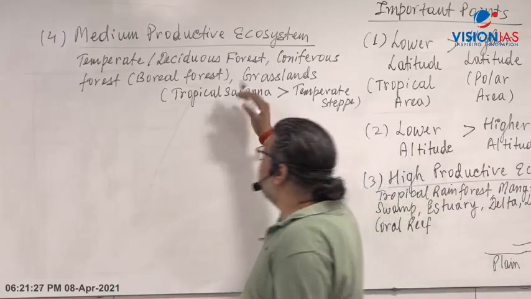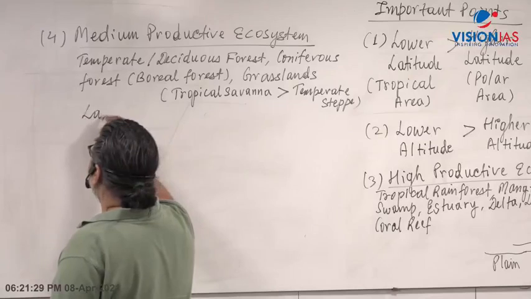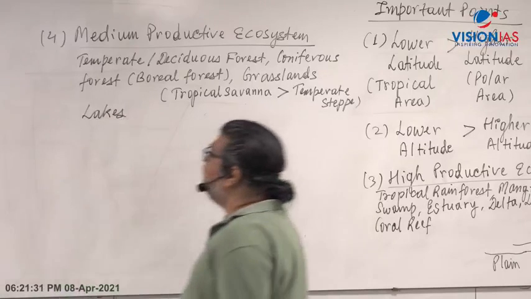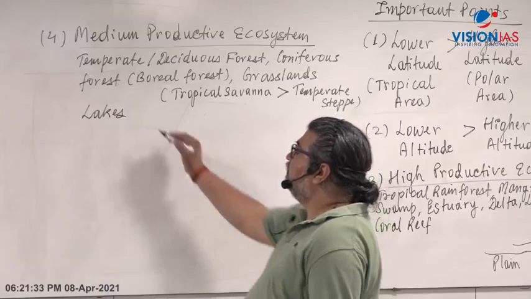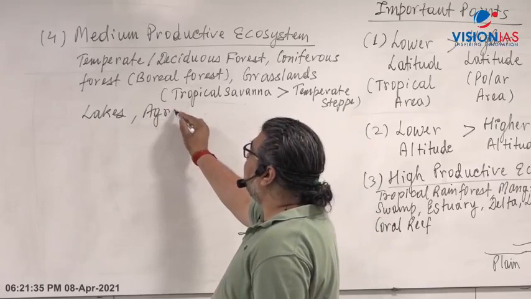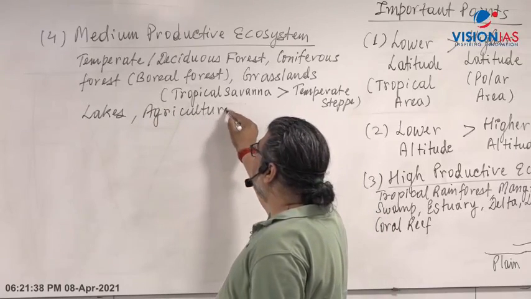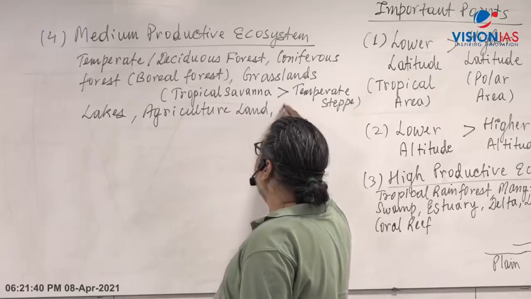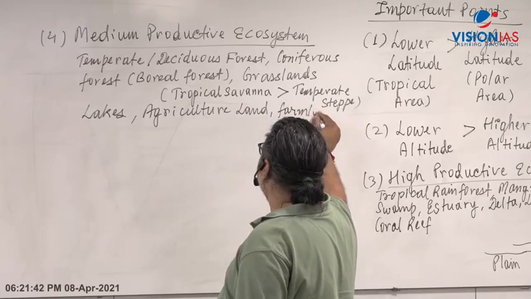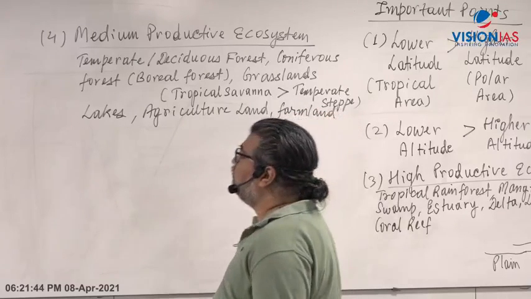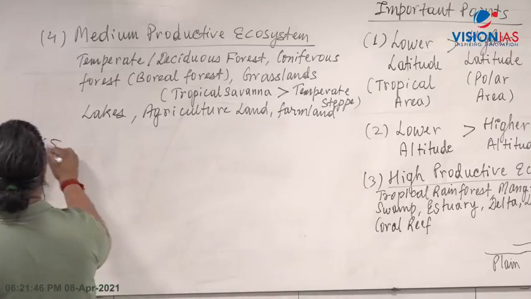Then in terms of lakes, lakes will have a medium level of productivity. Then again, agricultural land, farmland, cultivated land, they all will have a medium level of productivity. Now where you have the lower level of productivity.